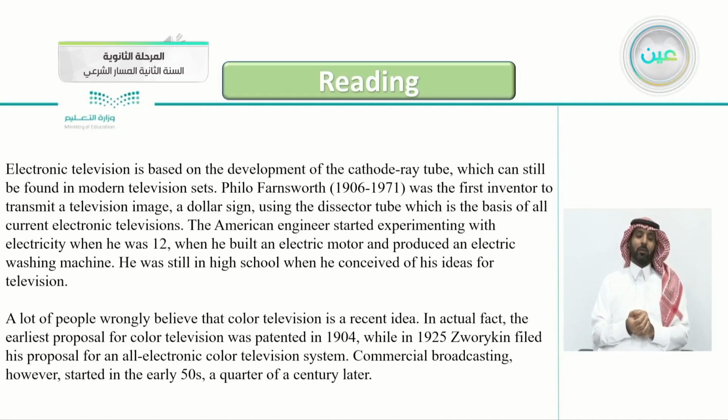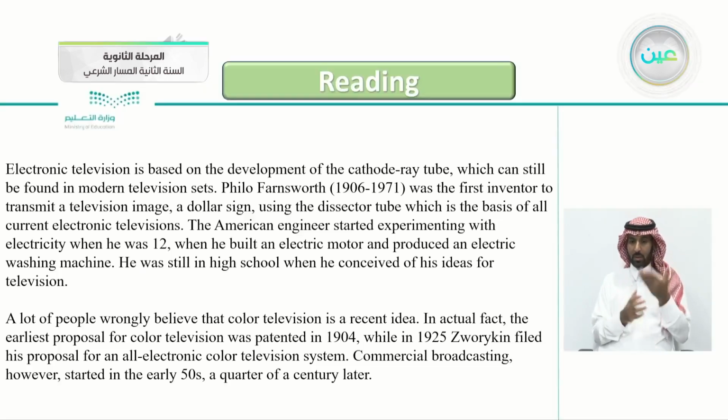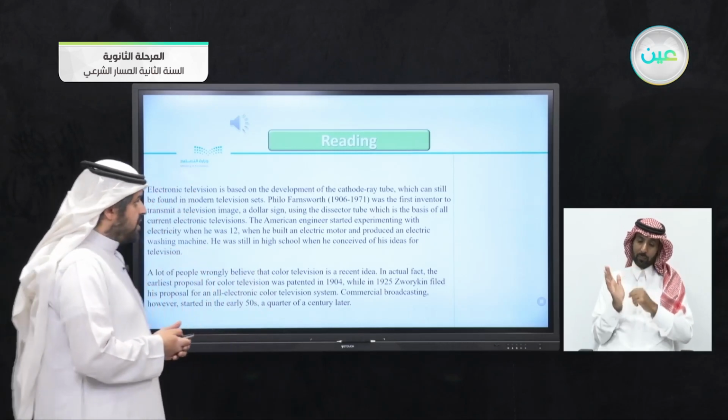So as it says here, a lot of people wrongly believe that color television is a recent idea. People think that color television is a recent idea. In actual fact, the earliest proposal for color television was patented in 1904. That's more than 100 years. While in 1925, Zworykin filed his proposal for an all-electronic color television system. So in this article, there is a lot of information. Let's continue with the article.